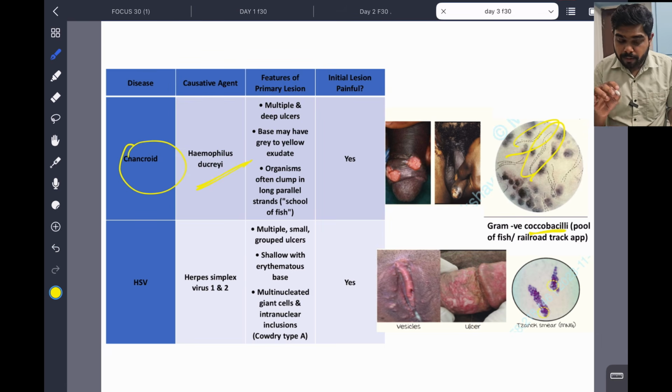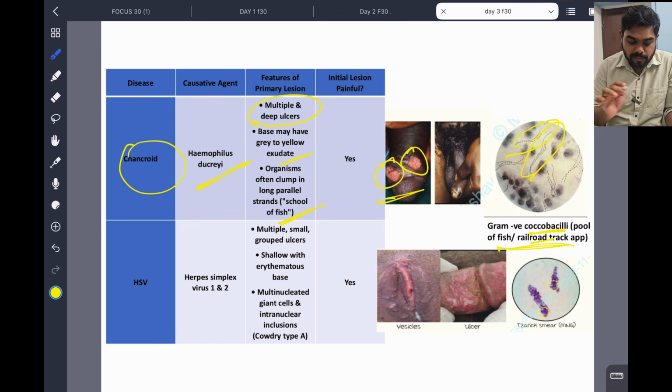And what are the clinical features? Multiple deep ulcers. You can see here multiple indurated deep ulcers. There are gray to yellow exudates, and the organism has a school of fish appearance and railroad track appearance. You can see the spotters. So this image and this image are giving chancroid caused by Haemophilus ducreyi.